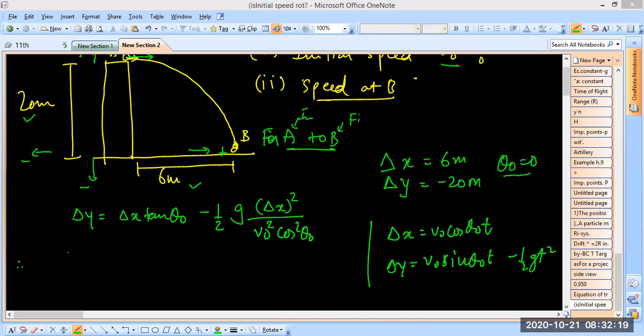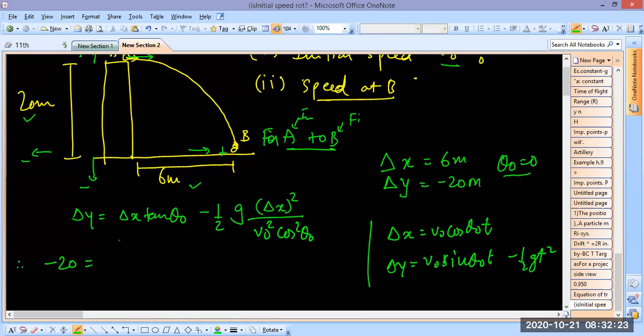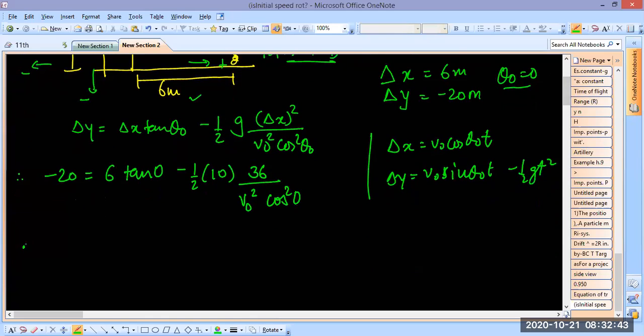Okay, so let's put values. Delta y minus 20 is equal to delta x 6 tan 0 minus 1 by 2. Suppose you take g as 10, delta x square, 6 square 36, v0 square don't know, cos square 0, right? So now tan 0 is 0.